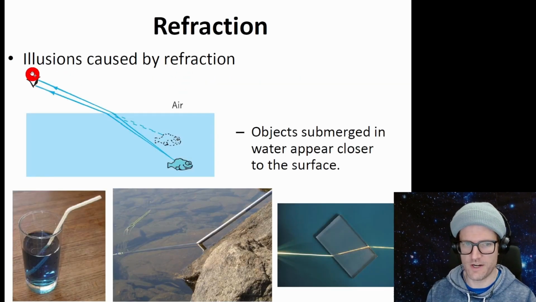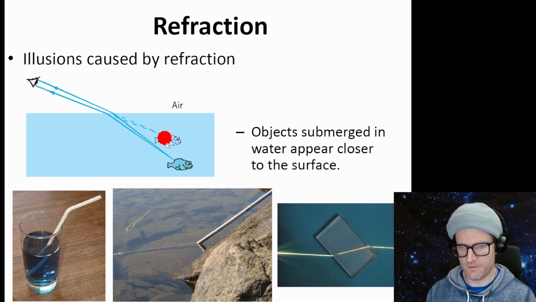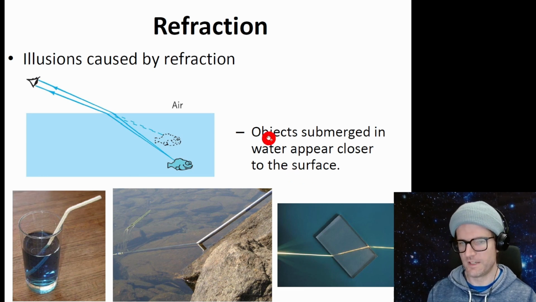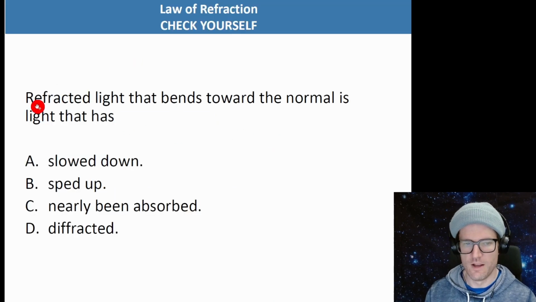Okay, continuing with refraction. So illusions caused by refraction. If we look at the water, the fish may seem closer to the surface because of refraction. There's this bending straw effect, or this double straw effect, because of refraction. Here's a bent pole in water, and here's a beam of light going through something and bending. I guess there's all kinds of effects from this.